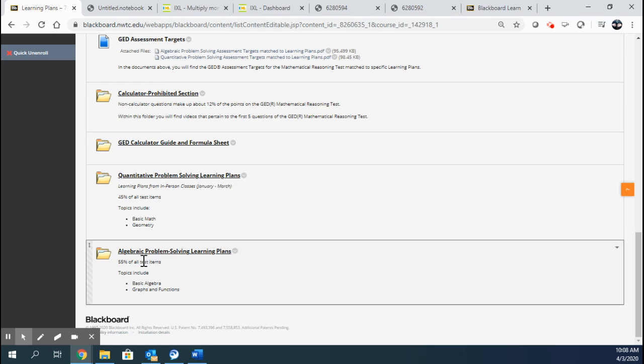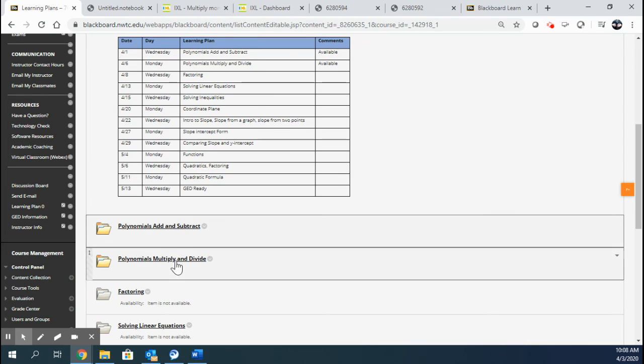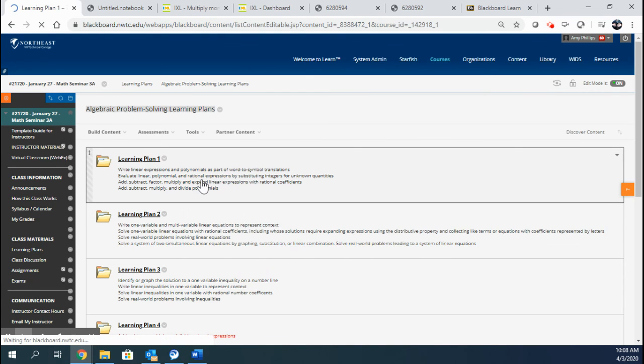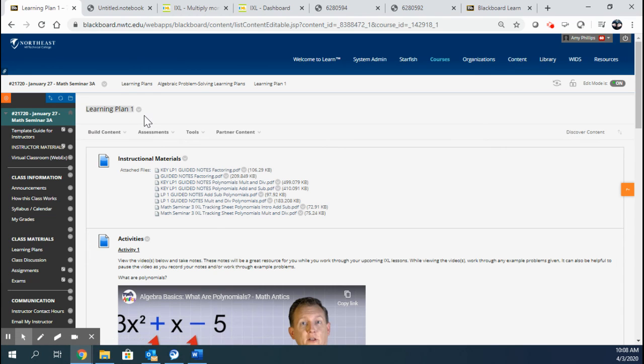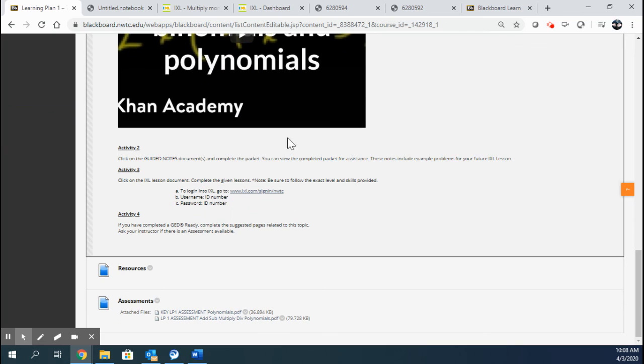But these, if I could suggest, I wouldn't necessarily dig around in here if you plan to follow our format here, because I will be populating these folders right here. But really, if you did, there's nothing you can break in here. If we look at Learning Plan 1, we can just kind of see by topics of these documents that it's polynomials. So I just split. So technically, Learning Plan 1, we are going to cover over 3 class periods, which is what I would do in person also. So there's extra videos in here. Again, you can't hurt anything.